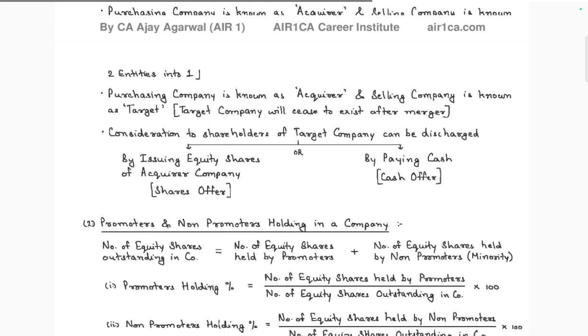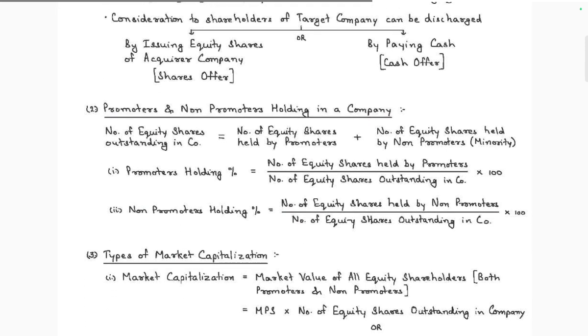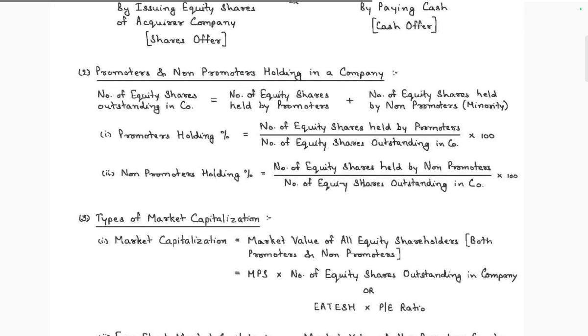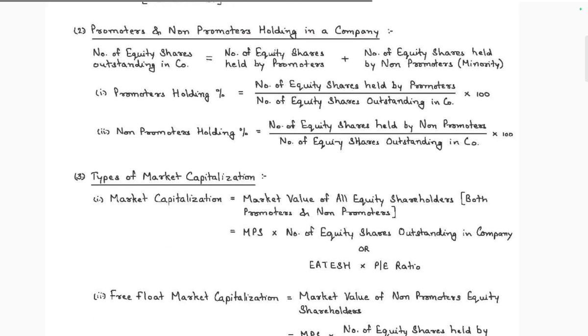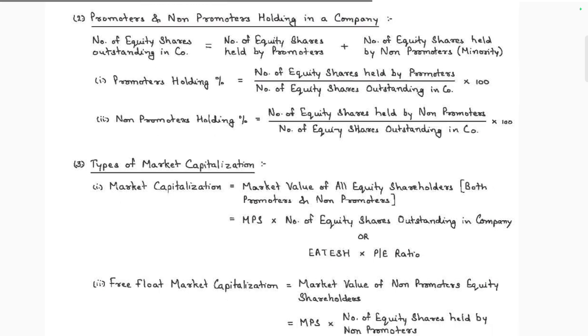The consideration to shareholders of the target company is executed by issuing equity shares of the acquirer company or by paying cash. Promoter and non-promoter holding of the company: the number of equity shares outstanding is equal to the number of equity shares held by promoters plus the number held by non-promoters, the minorities. Promoter holding is the number of equity shares held by promoters divided by total number of equity shares outstanding, times 100. Non-promoter holding is the number of equity shares held by non-promoters divided by the number of equity shares of the company.